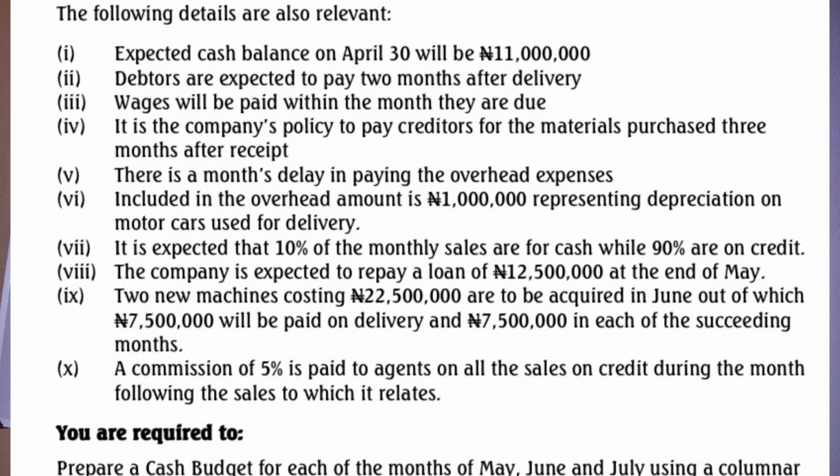8. The company is expected to repay a loan of 12,500,000 at the end of May. 9. Two machines costing 22,500,000 are acquired in June, out of which 7,500,000 will be paid on delivery and 7,500,000 in each of the succeeding months. 10. A commission of 5% is paid to agents on all sales on credit during the month following the sales. We are required to prepare the cash budget for each of the months of May, June, and July using a columnar format.